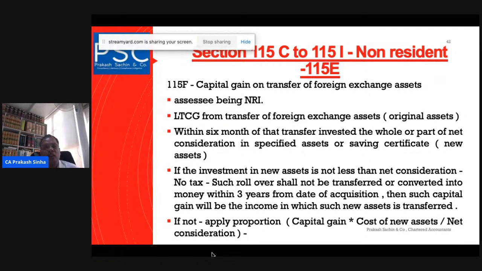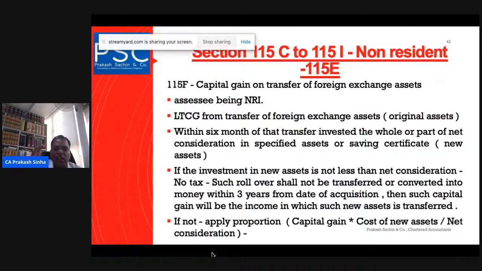defined here. If there is a long-term capital gain from the transfer of foreign exchange assets, the original assets, and within 6 months of the transfer the whole or part of the net consideration is invested in specified assets or a saving certificate, that is the new asset. So there is a benefit to the non-resident Indian.